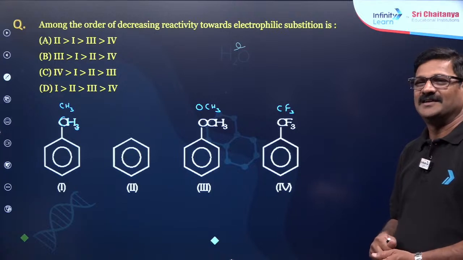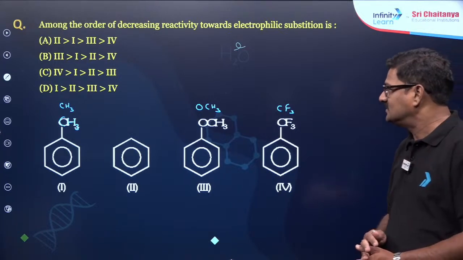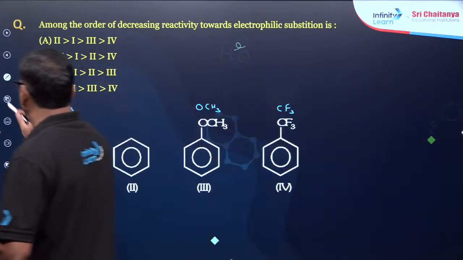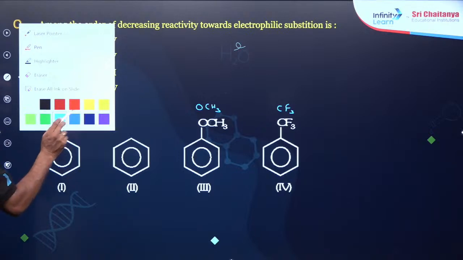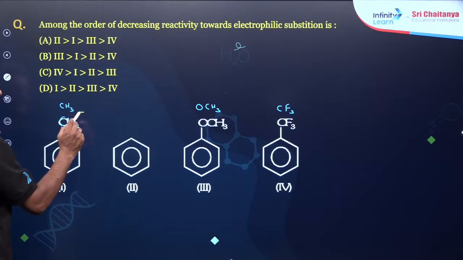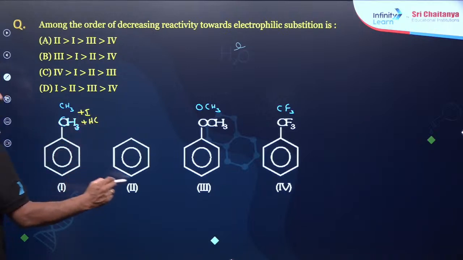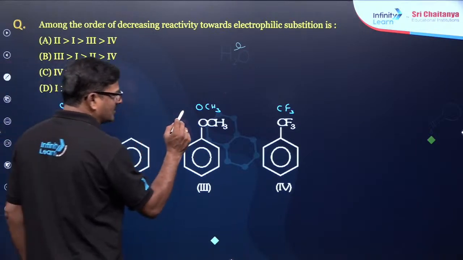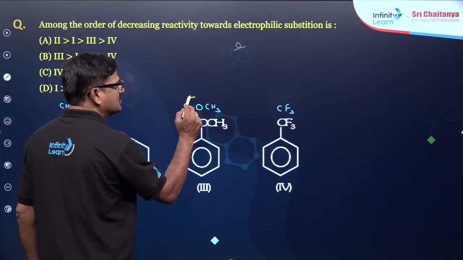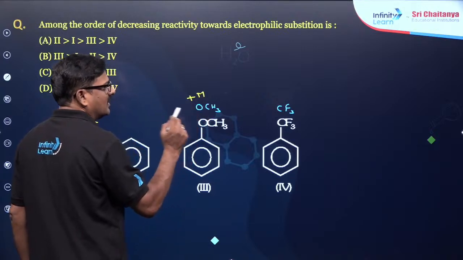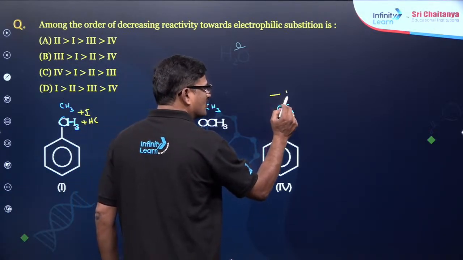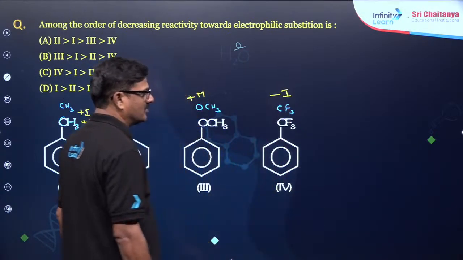Low voice. Okay, dear children, you can say this CH3 has positive inductive effect. This has a positive inductive effect and a positive hyperconjugation and no effect at all. And it is going to be positive mesomeric effect and it is going to be strong, super strong negative inductive effect.